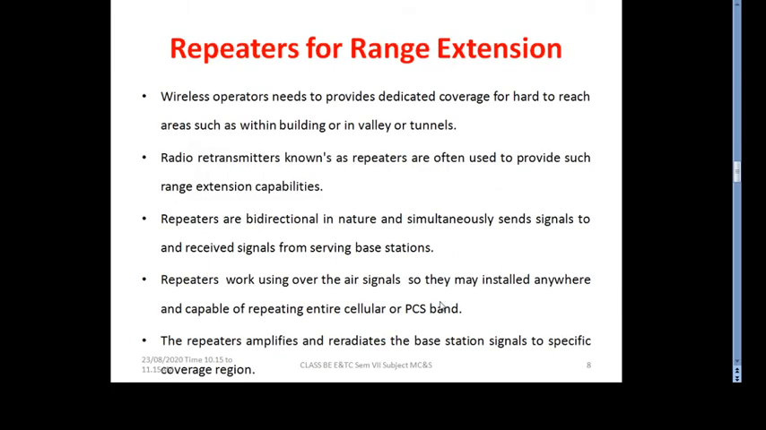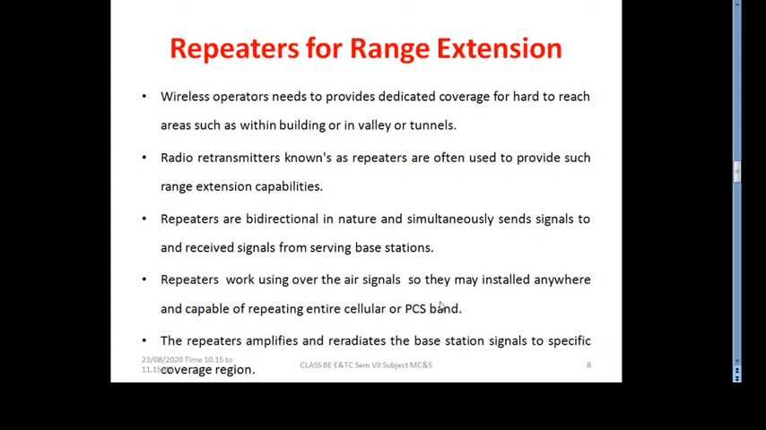Then we go to the concept of repeaters for range extension, which improves the coverage of the cellular system. A wireless operator needs to provide dedicated coverage to hard-to-reach areas such as within a building, in a valley, or in tunnels. So in such areas where the signal cannot reach, such as valley points or a building,